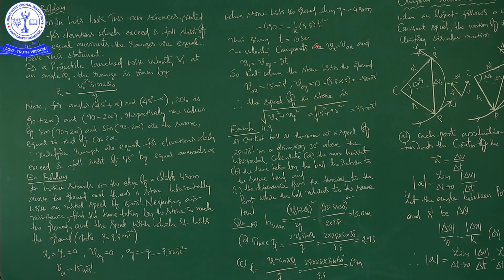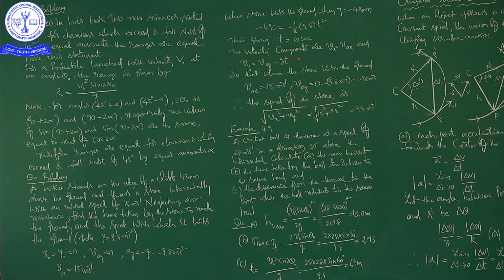Next, velocity components. Observe carefully, Vx is equal to V0x. It is the starting horizontal component of the initial velocity, and it is the horizontal component of velocity after a certain interval of time. Similarly we can apply for Vy and V0y, but those two will not be equal; those two will be like this. See here, Vy is equal to V0y minus g into t.